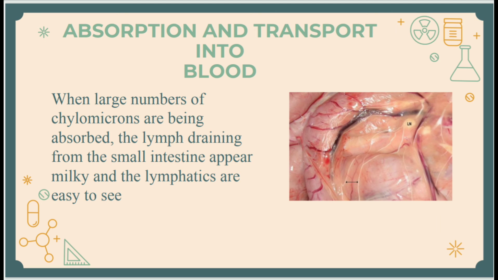When large numbers of chylomicrons are being absorbed, the lymph draining from the small intestine appears milky and the lymphatics are easy to see. In this picture of abdominal contents, the fine white lines are intestinal lymphatics packed with chylomicrons. That lymph passes through mesenteric lymph nodes and then into large lymphatics.